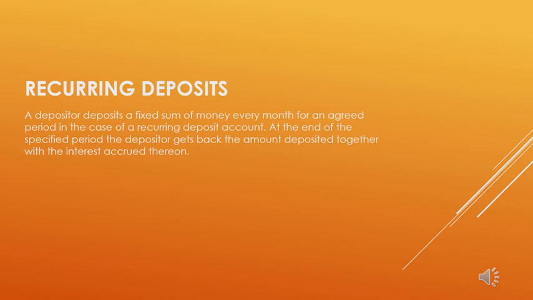For example, we can say 3.5%, 4%, etc. Usually this much percentage of interest is provided on a recurring deposit. So these deposits encourage savings among low and middle income groups and help them to save a fixed sum of money every month. This is the basic feature of recurring deposits.